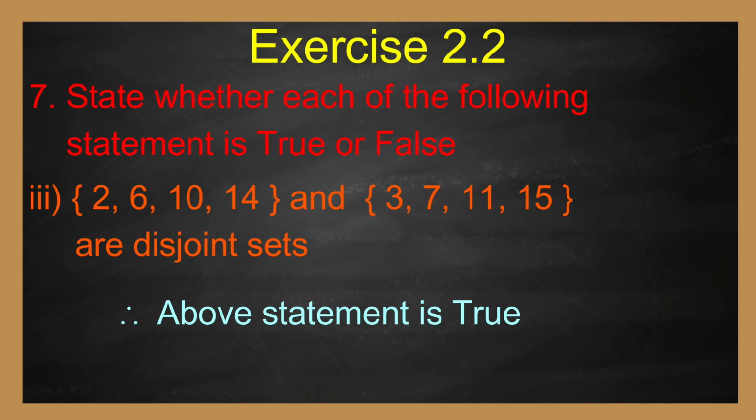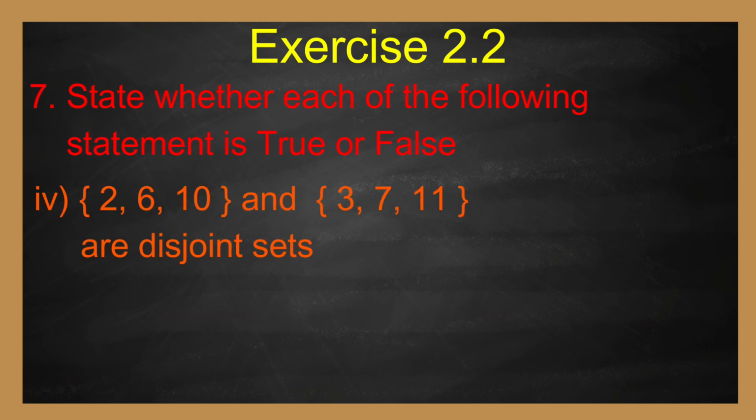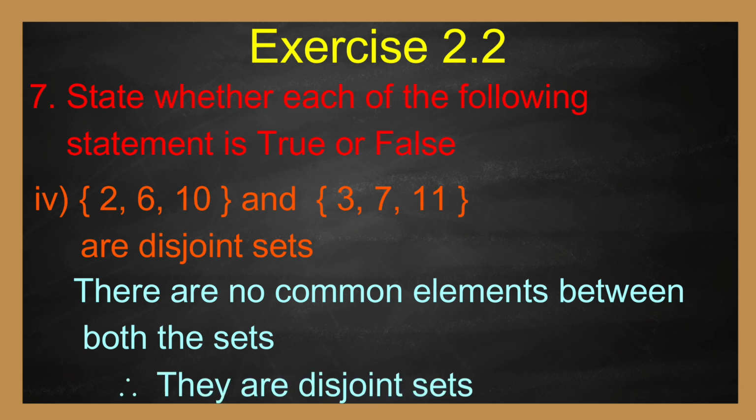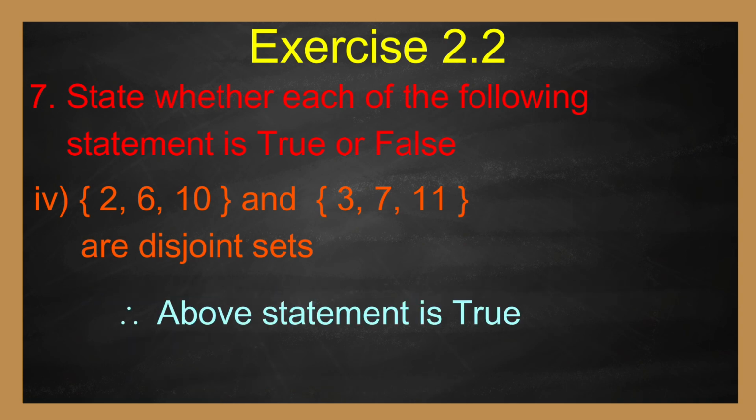Therefore, above statement is true. Fourth one. Set of 2, 6, 10 and set of 3, 7, 11 are disjoint sets. There are no common elements between the two sets. Therefore, they are disjoint sets. Therefore, above statement is true.